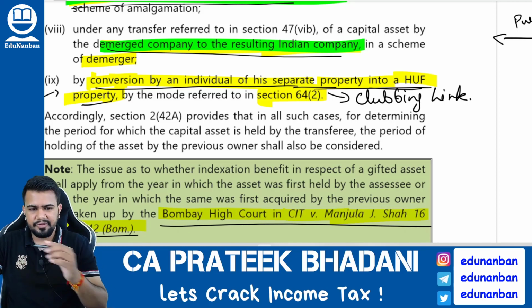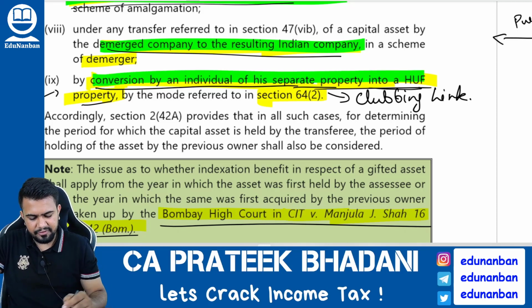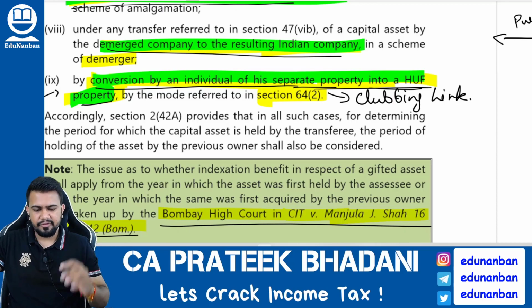That is the cost of the individual. Okay, conversion of an individual's separate property to HUF property.